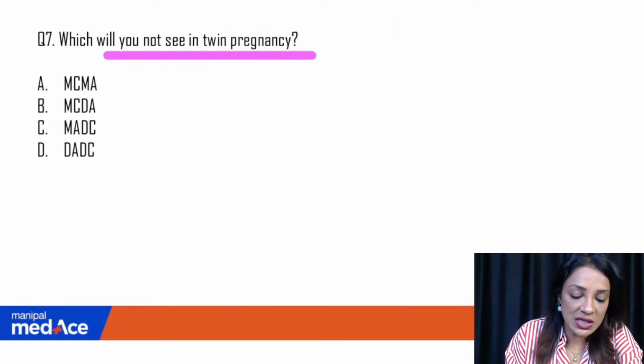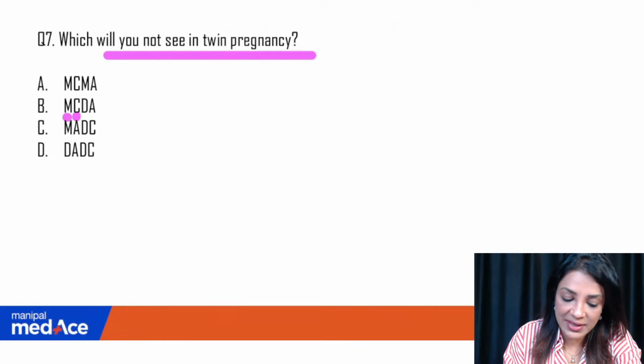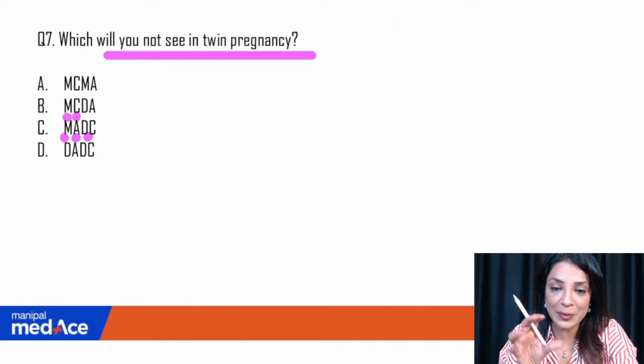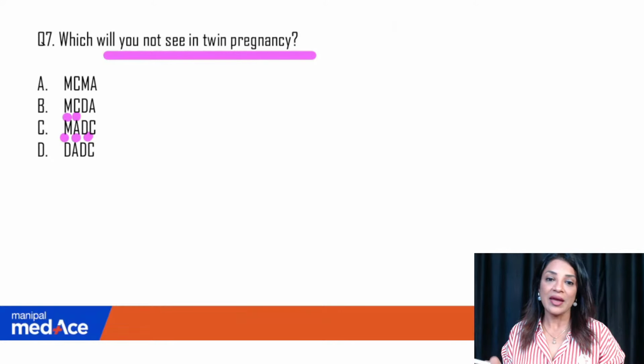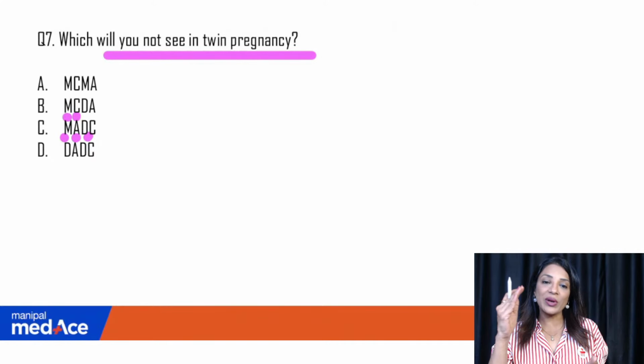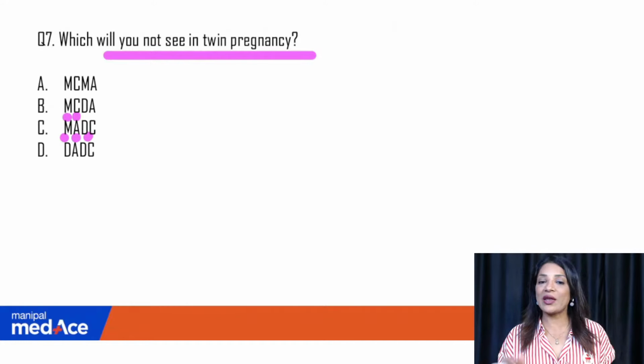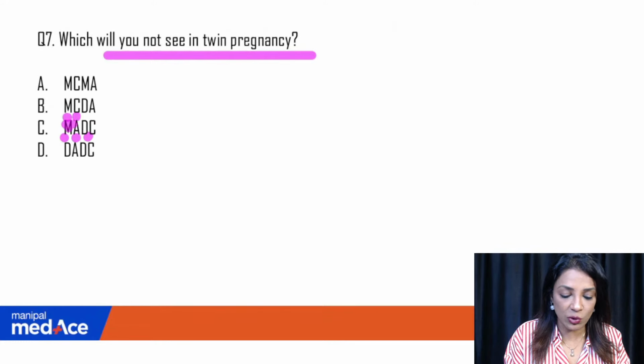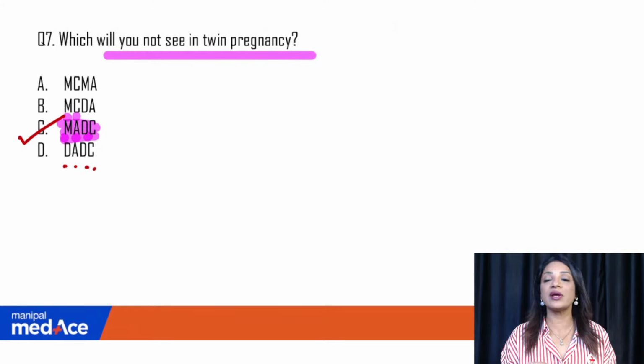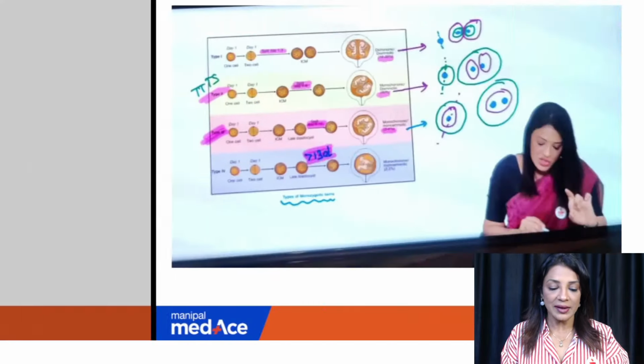Very simple. You see monochorionic monoamniotic, yes. MCMA. You see monochorionic diamniotic, yes. You see monoamniotic dichorionic. Never seen this. How can it become a monoamniotic and dichorionic? Once it starts dividing, it has first chorion and then it is amnion. Okay, so it cannot be the opposite way. So it is definitely monoamniotic dichorionic, which is not seen in twins. Diamniotic dichorionic is very commonly seen.